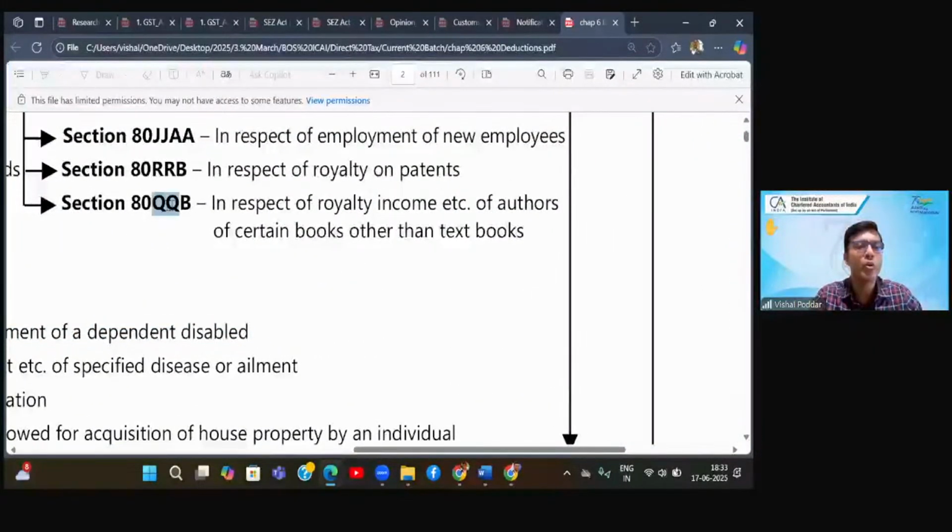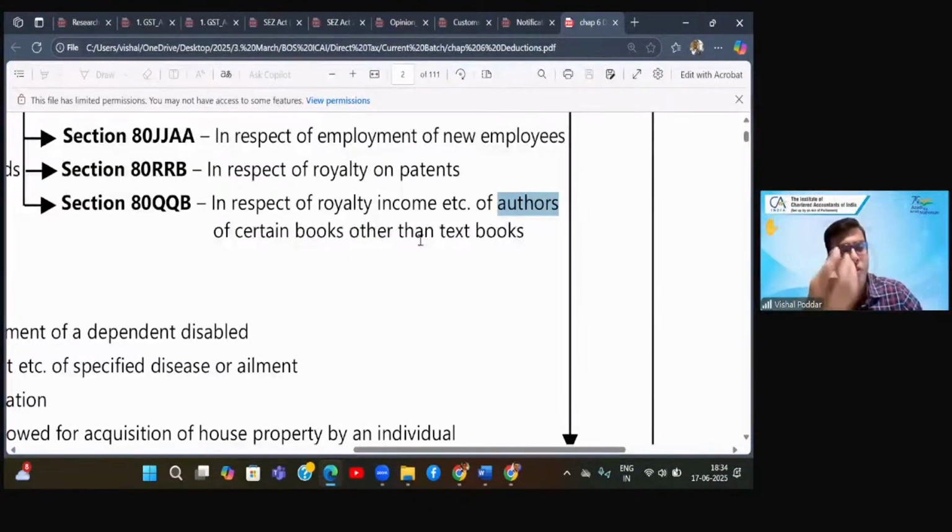80QQB. This is my favorite. Okay. Firstly, I'll tell you it is giving deduction to whom? It is giving deduction to people like me who are authors of different books, right? And QQB is a question which is asked by poor kids like you all who are always troubled with so much of studies, so much of books.